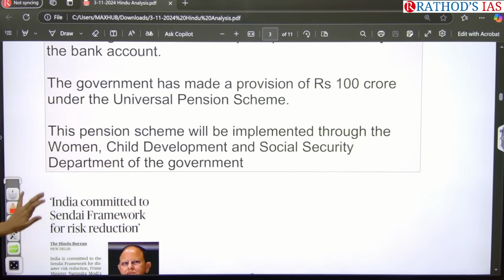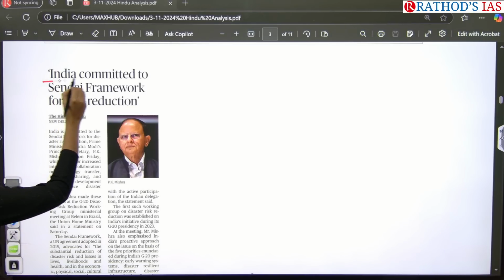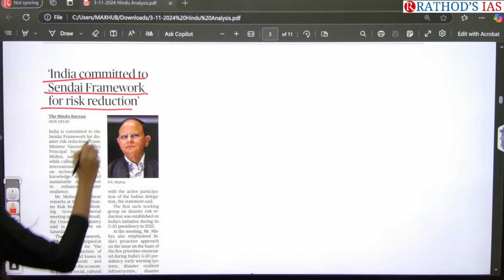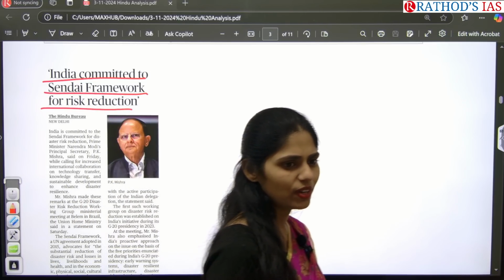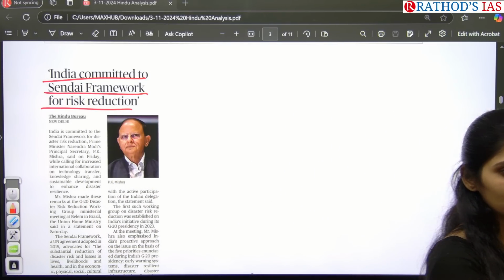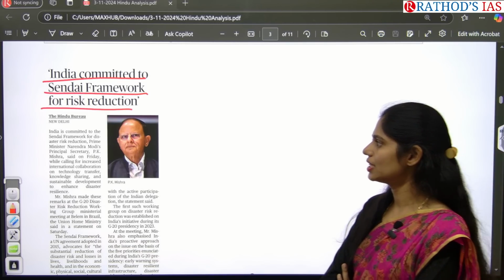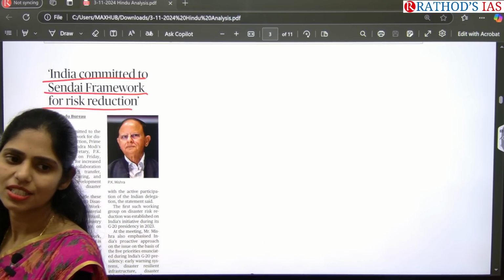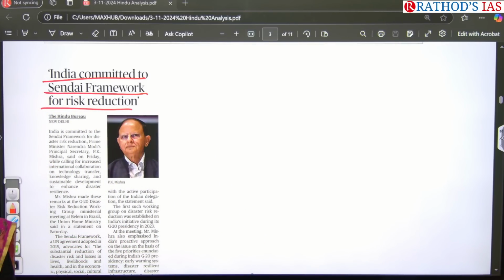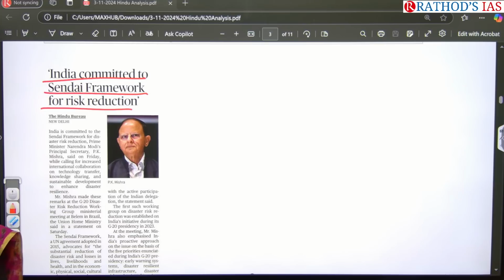And see the next article. India committed to Sendai framework for risk reduction. Have you heard this word Sendai framework anywhere? Okay, where is it related to? Disaster management. So why do we have to follow the Sendai framework? Tell me, what is the Sendai framework about? What is the Sendai framework about?